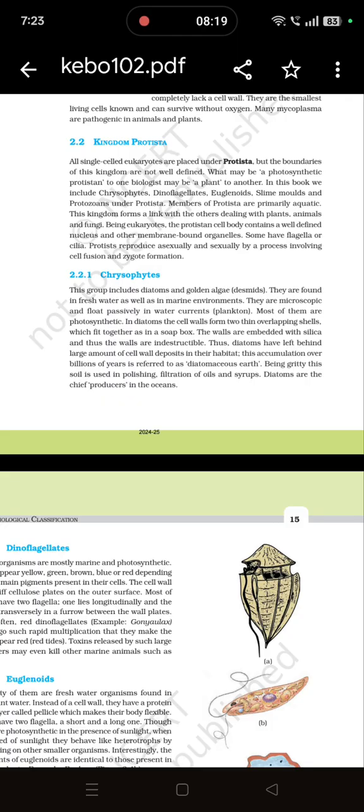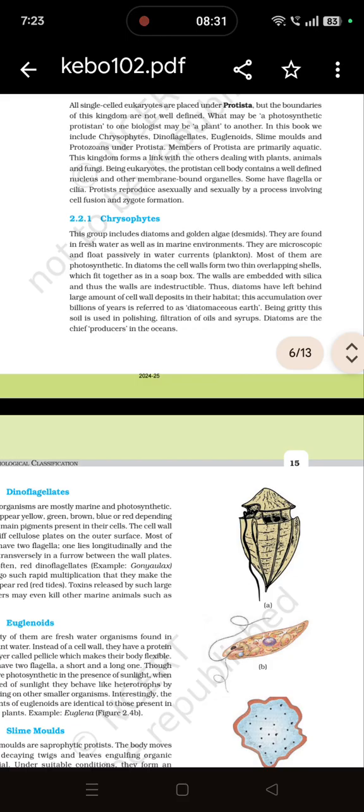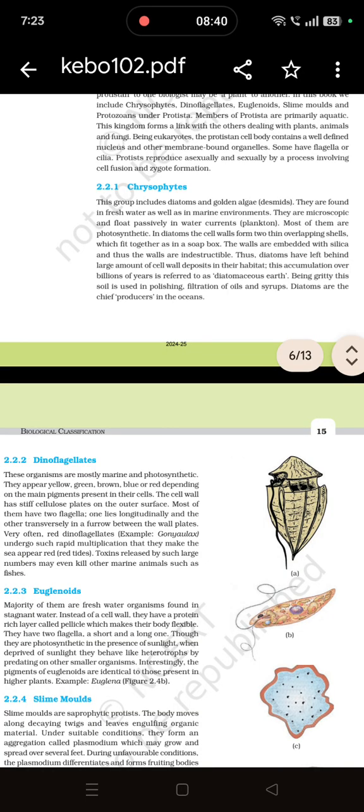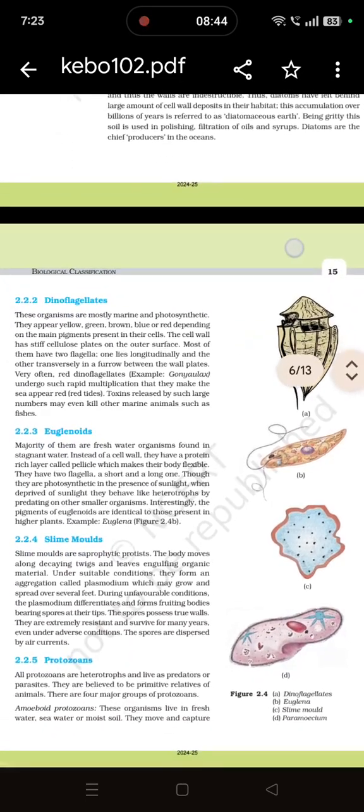These diatoms are found at the beds of the seas as deposits, and this accumulation over billions of years is called diatomaceous earth. It is used to make polish, syrups, toothpaste, etc. And these are the chief producers in the ocean because they produce a lot of oxygen for the organisms to survive.